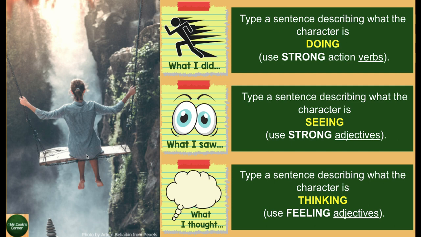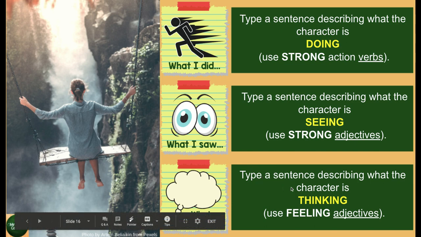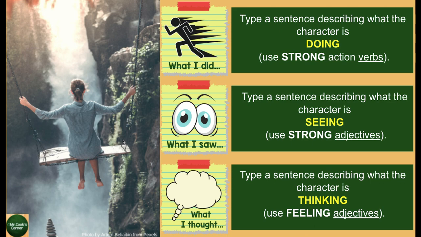Well, we're only going to write 3 sentences. You're going to write a complete sentence describing what the character is doing. Remember, use those strong action verbs. Then write a sentence of what the character is seeing. And then a sentence describing what the character is thinking. All right, that's your assignment for today. Let's go be writers.